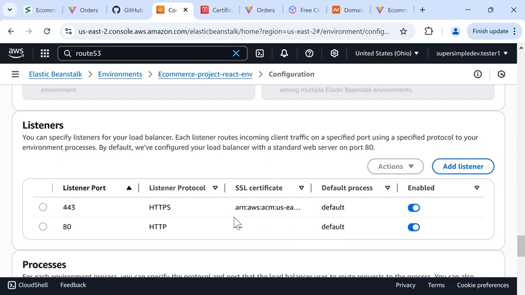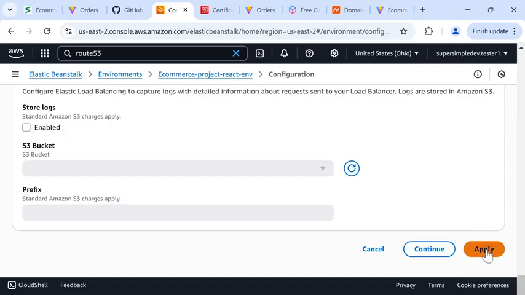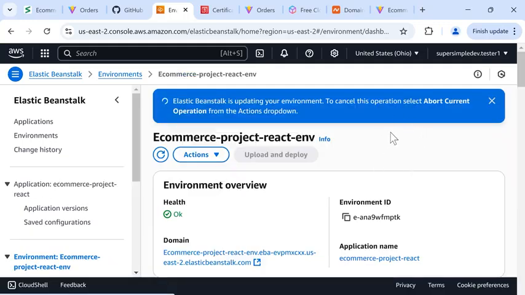So this basically adds an SSL certificate to the load balancer. And now any data sent to our website will be encrypted. So we're going to scroll down and click Apply. And again, this will take a few minutes to complete, so we just have to wait for it.